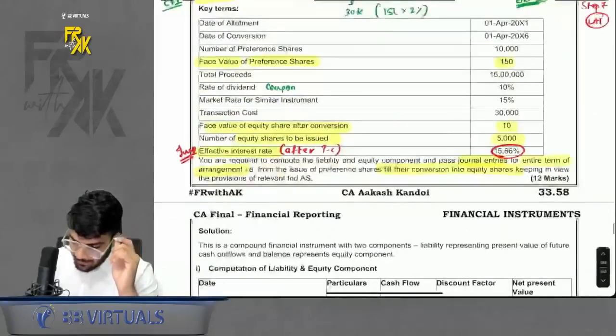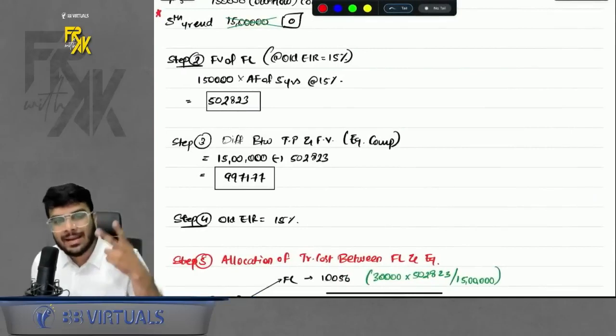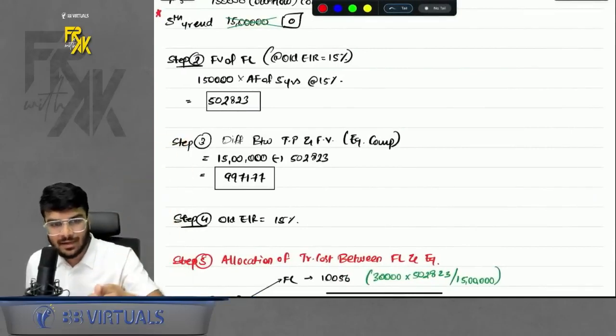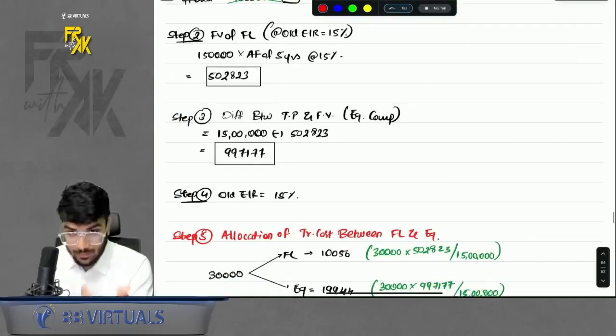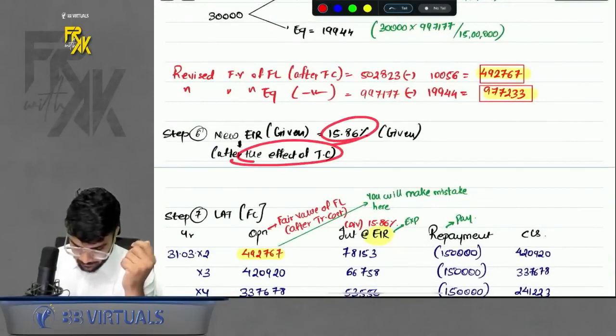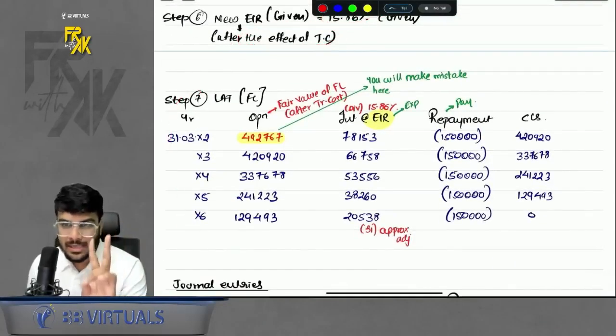But while preparing LAT, I will use the new EIR, 15.86%. When two EIRs are given, it is obvious that the old one will be the first one and the after-transaction-cost EIR will be the new one, right? It will be given below. So I wrote the new EIR already given in the question. Then we'll prepare LAT. Now while preparing LAT, you will make two mistakes.